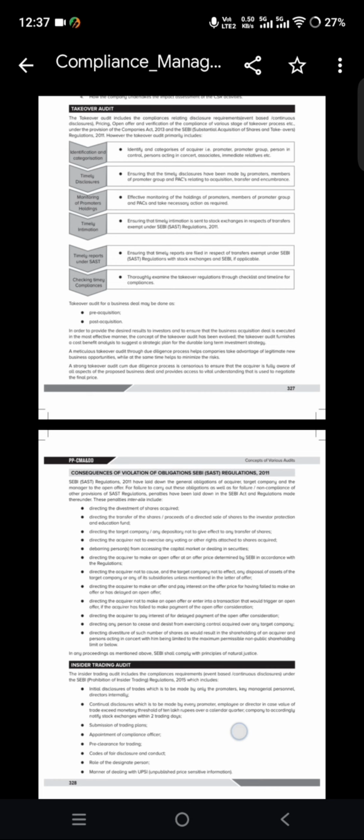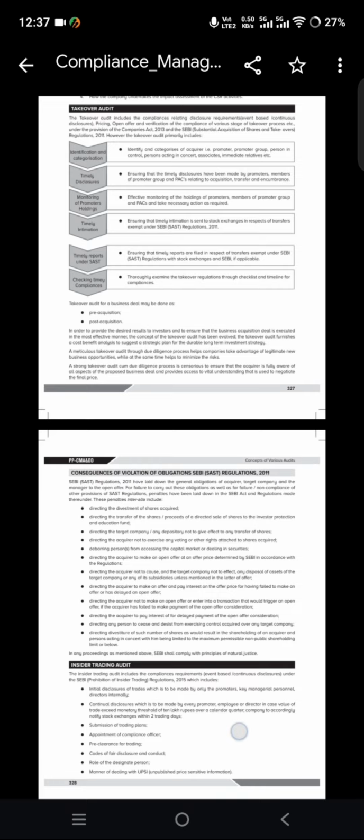Next, directing any person to cease and desist from exercising control acquired over any target company, directing the divestiture of such number of shares as would result in shareholding of an acquirer and person acting in concert with him being limited to the maximum permissible non-public shareholding limit or below. In the proceedings as mentioned above, SEBI shall comply with the principles of natural justice.